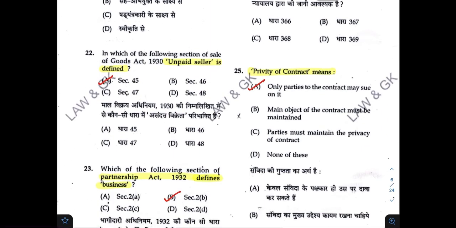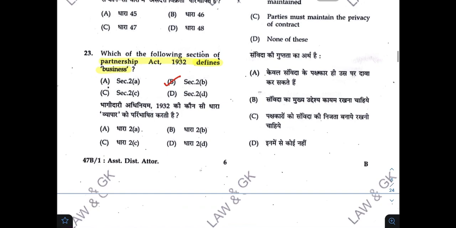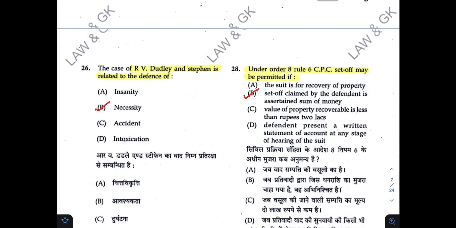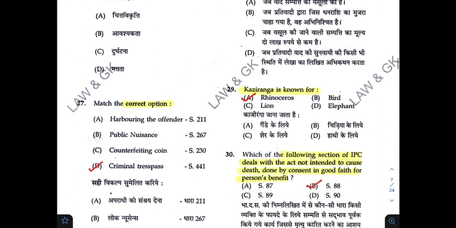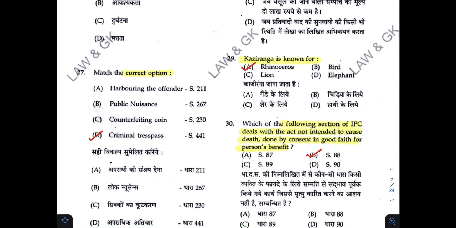Unpaid seller is defined in A. In the Partnership Act, business is defined in B. R versus Dudley and Stephen is related to the defense of B. Correct option is D.